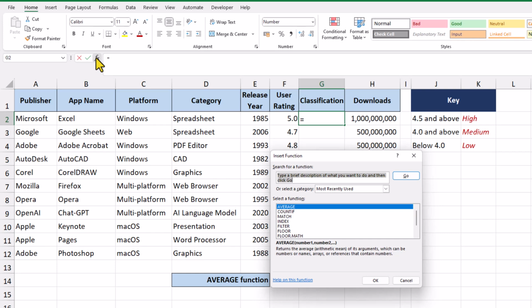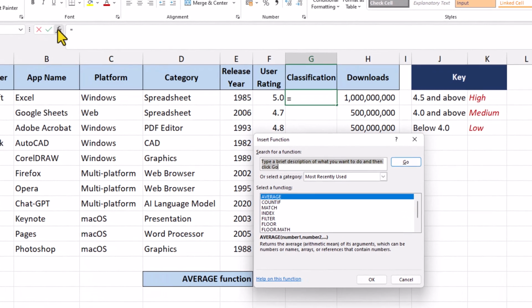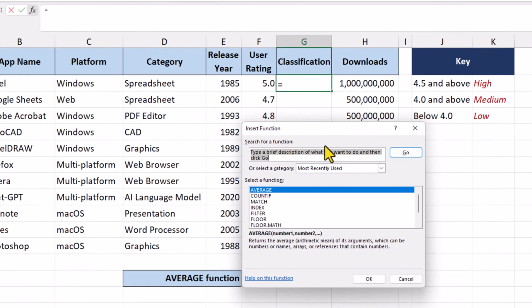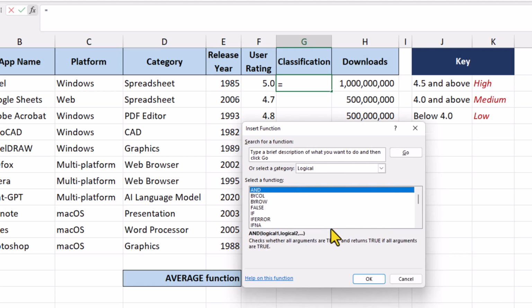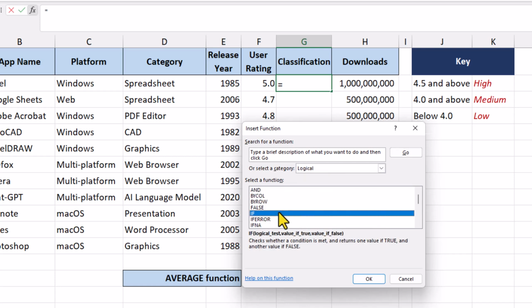Now, if we weren't sure of the name of the function, we wouldn't be able to use the search box. Instead, we can view the different functions by their category, have a look at the logical functions, and the good thing is, before we commit to using a particular function, we can highlight it and check the description.